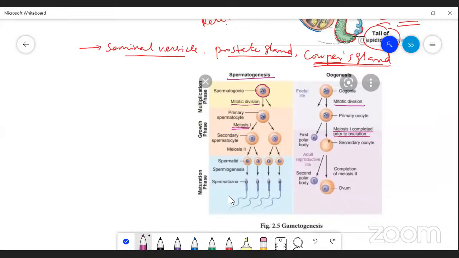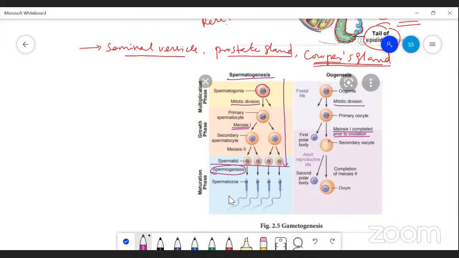In spermatogenesis, two events are there. One is the formation of the spermatid, up to this is one process, and the second step is called spermiogenesis.